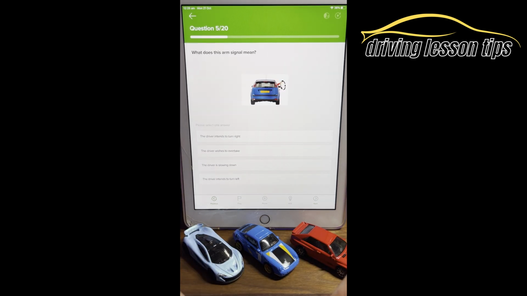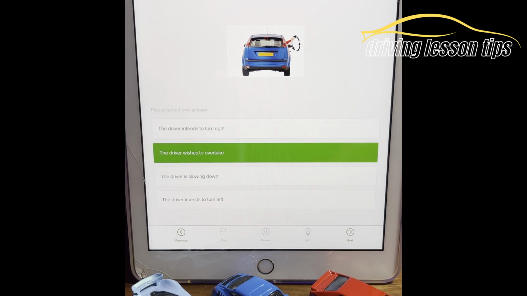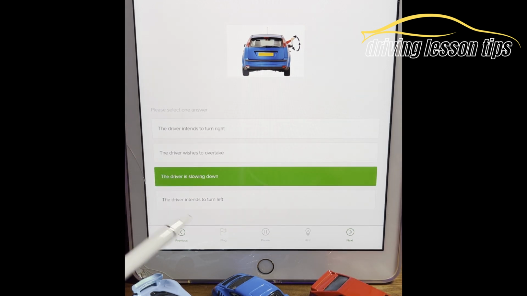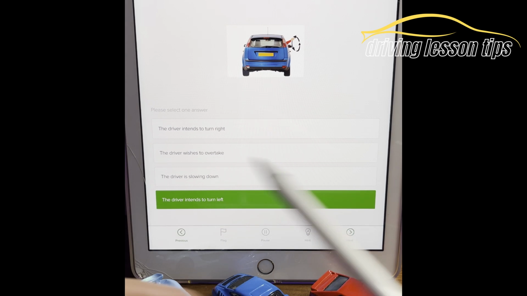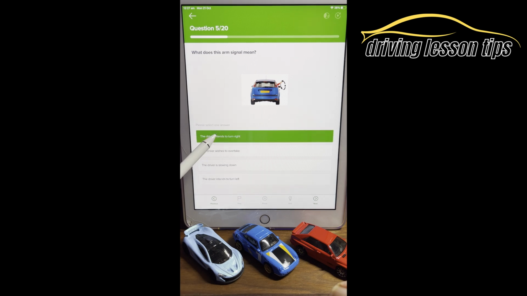Question 5. What does this arm signal mean? The driver intends to turn right, the driver wishes to overtake, the driver is slowing down, or the driver intends to turn left. So in this case, we know the answer is D. The driver intends to turn left. The turn right signal is you sticking your hand out the window on your right side.